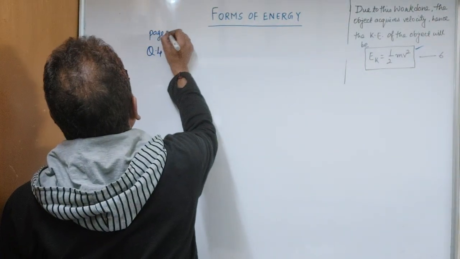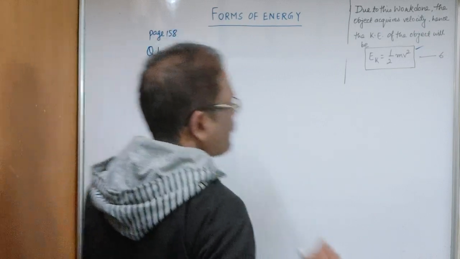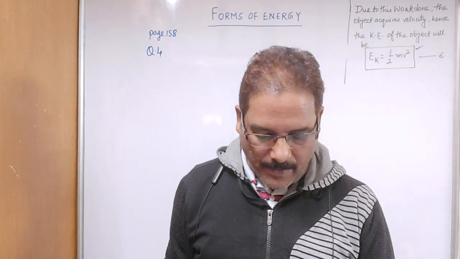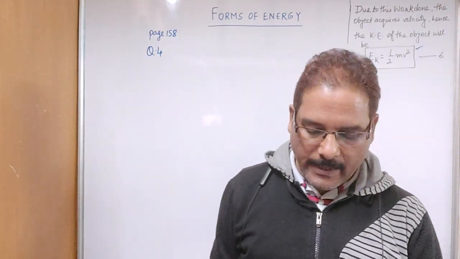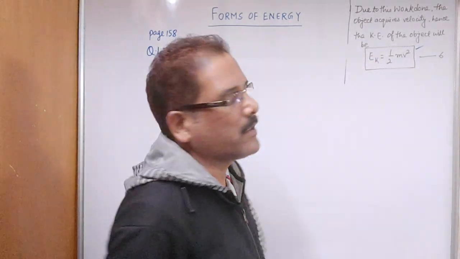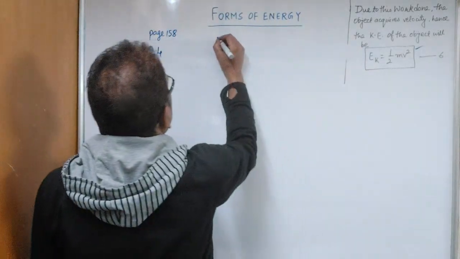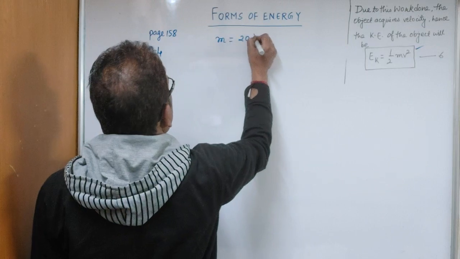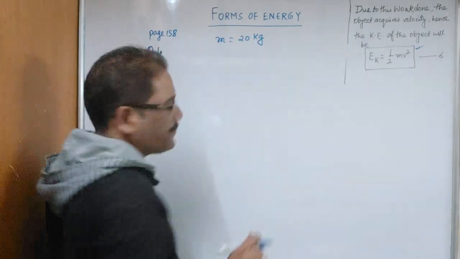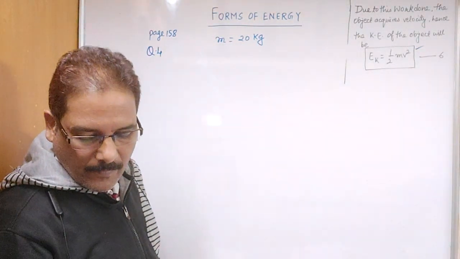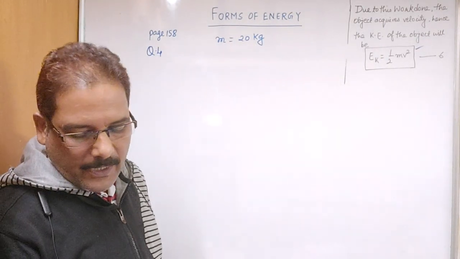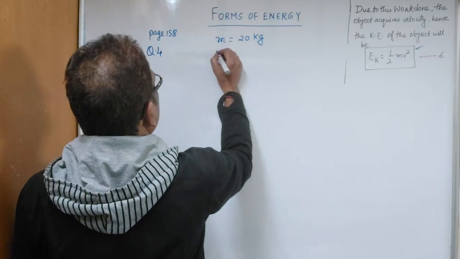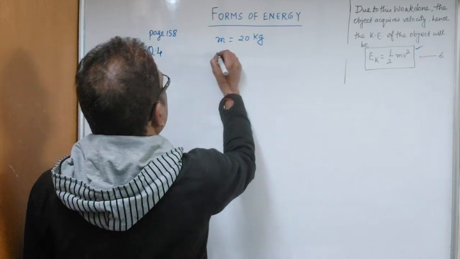We are solving this question from the chapter exercise. Question number 4: a certain force acts on a 20 kg mass. So write down the given things symbolically. Mass of the object is given as 20 kg. It changes its velocity from 5 meter per second to 2 meter per second.